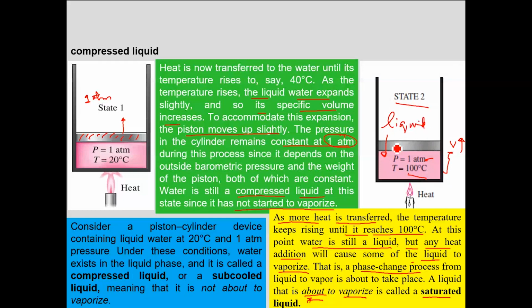Such a liquid where a small amount of addition of heat would convert it into vapors is referred to as saturated liquid. So this liquid at state 2 is basically referred to as saturated liquid. Clear so far? Yes, sir. All right, let's move ahead.